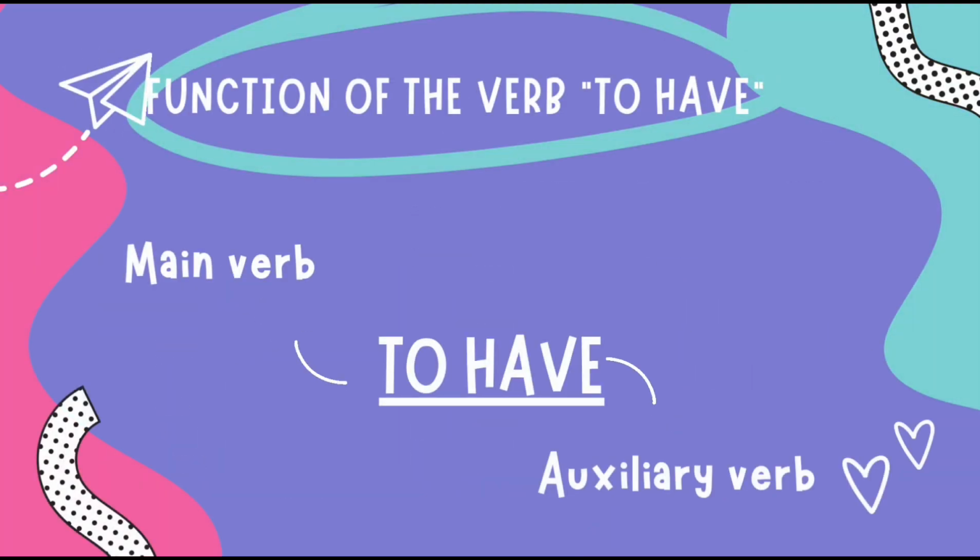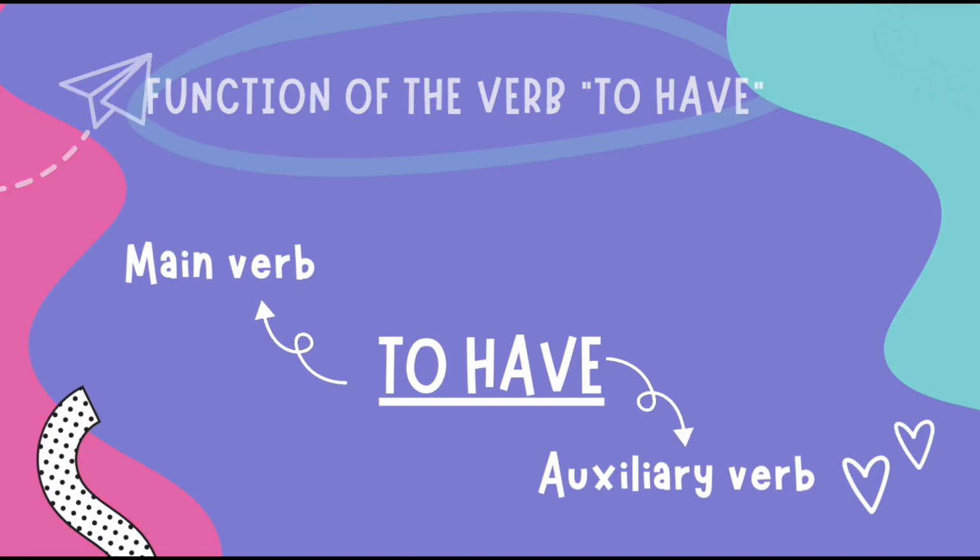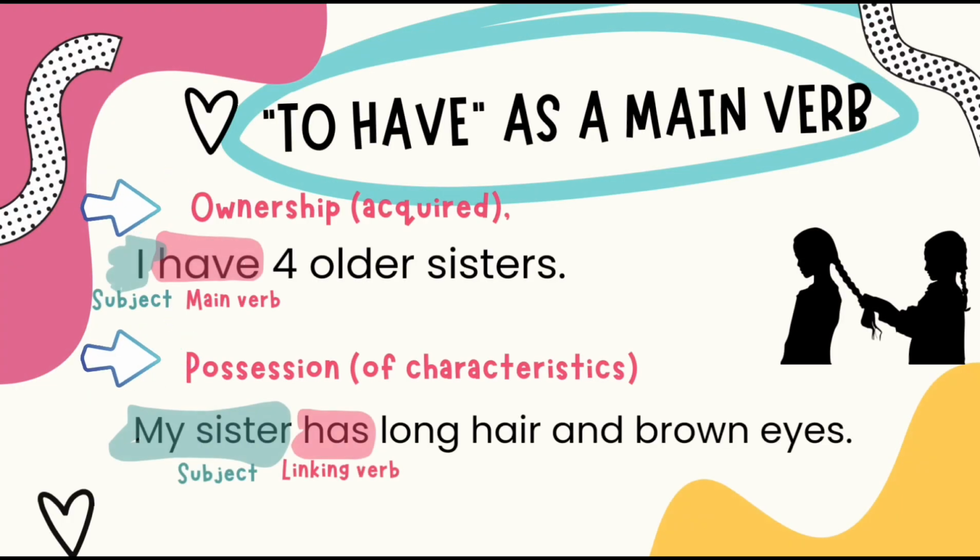Function of the verb to have. In general, you will see that the verb to have is used in two forms: main verb and auxiliary verb. As a main verb, the verb to have expresses ownership, possession, characteristic, or entitlement, obligation or permission assigned by someone.